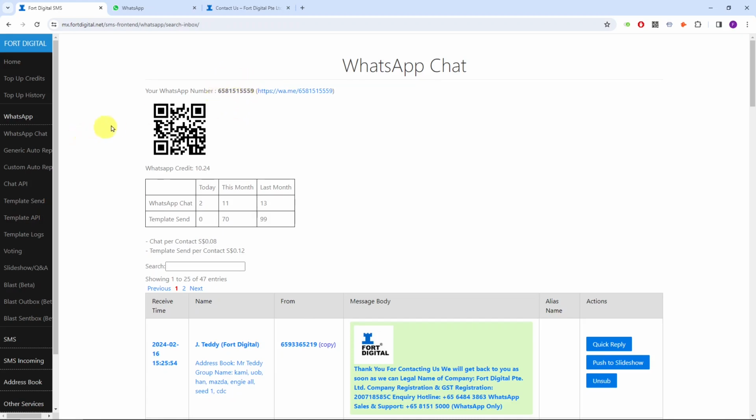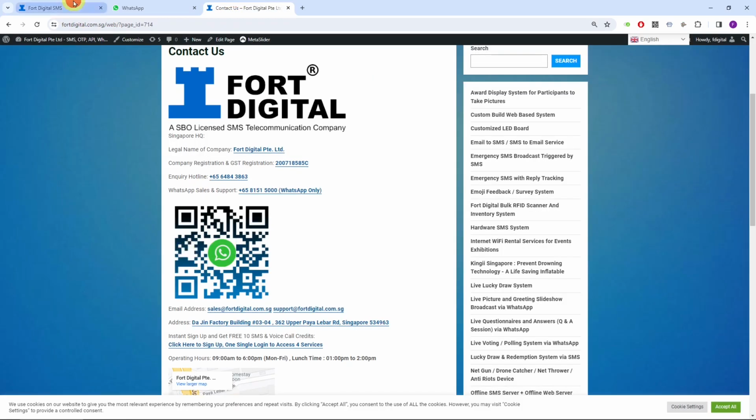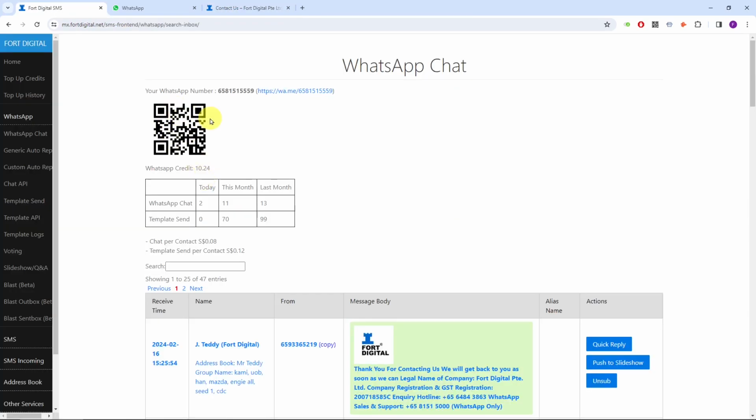So as you can see here, the demo numbers. This is the number, and the system will automatically provide you this QR code, which you can publish on your website, like this, or in your brochures. Then people can just scan it and WhatsApp you, or you can insert this link into SMS or emails, and people can click and WhatsApp you.